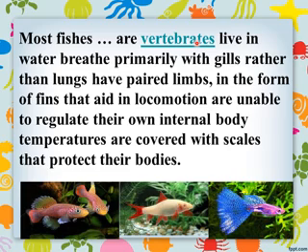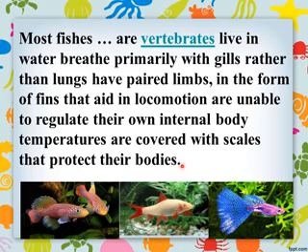Fishes are vertebrates, they live in water, breathe with gills rather than lungs, and have paired limbs in the form of fins that help in locomotion. They are cold-blooded, not able to regulate their internal body temperature. The body is covered with scales that protect it. That is the proper description of a fish.